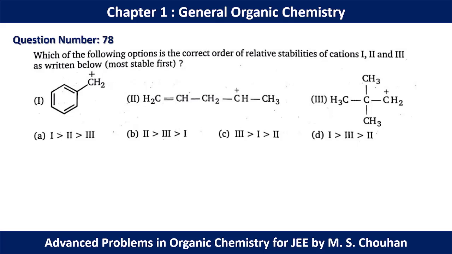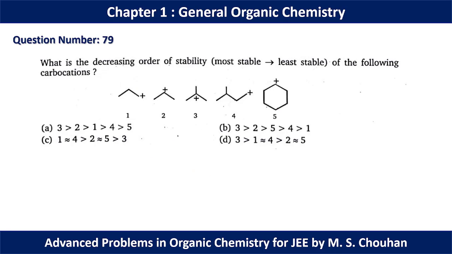In question number 78, which of the following options is the correct order of the relative stability of the carbocation? Here the carbocation is resonance stabilized. Here the carbocation is stabilized by hyperconjugation of 5 alpha hydrogens, and here the carbocation is stabilized only by the inductive effect of the tertiary butyl group. So the stability order should look like this: 1 greater than 2 greater than 3. That's why for question number 78, option A should be the correct option.